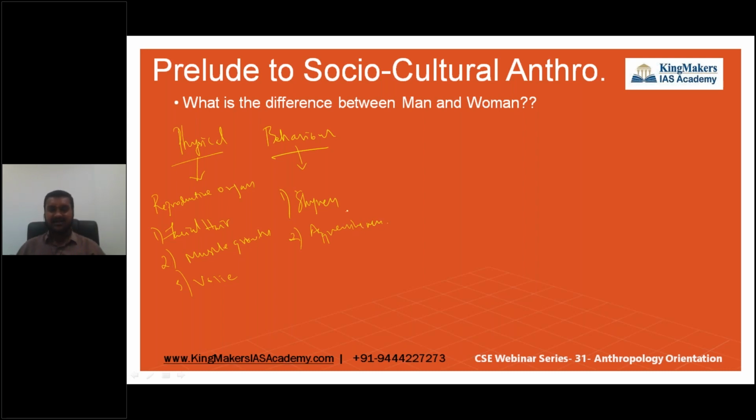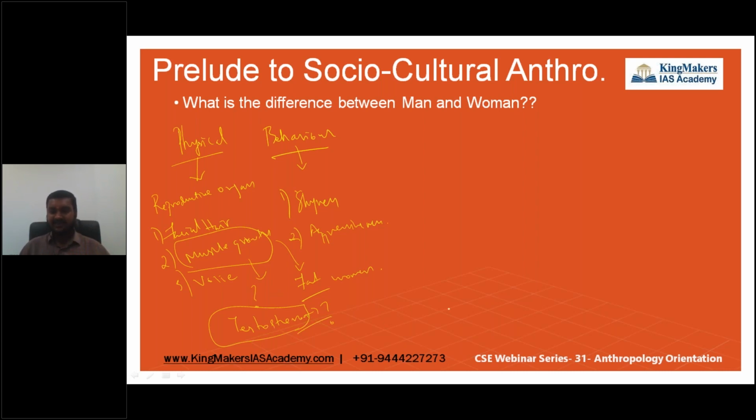Let me ask you one more question. Why is there more muscle growth in man comparatively, and comparatively more fat growth in women? Okay, good answer. One is testosterone. My question is, why does only man have testosterone? Why not women? You're giving an answer. It is a hormone. So the characteristic feature of man is because of testosterone.